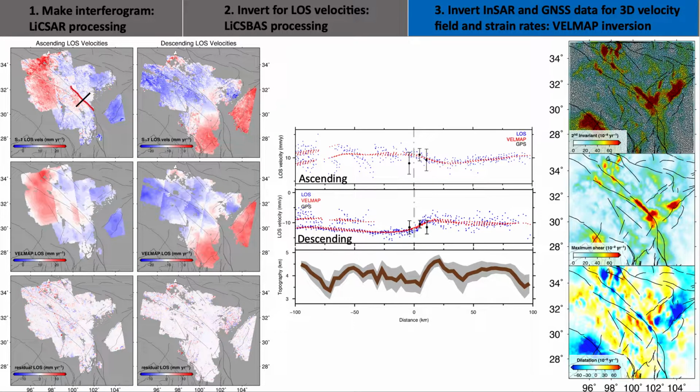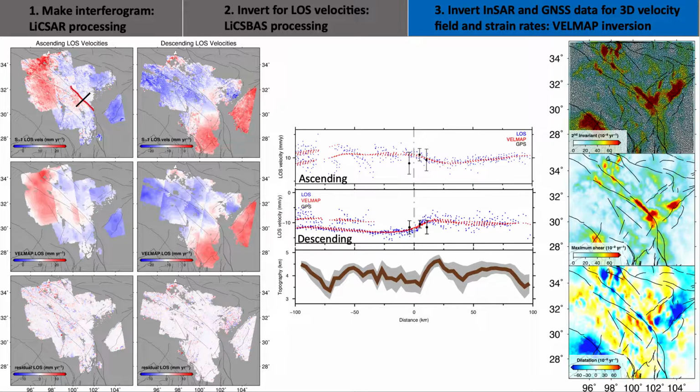This is the inverted InSAR line-of-sight velocities in the GNSS reference frame. We draw a profile across the Xianshuihe fault. We can see a sharp velocity contrast there, particularly for the descending velocity field. This indicates the fault is creeping at the surface with a shallow locking depth.